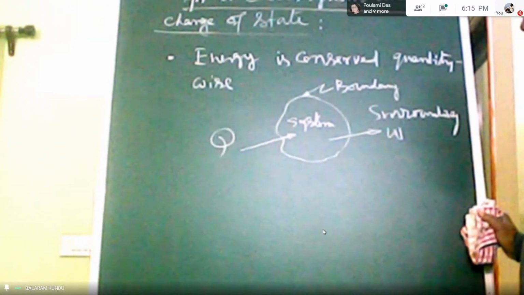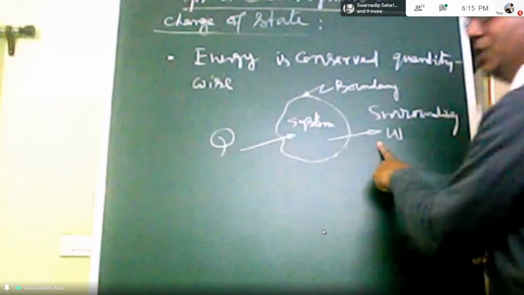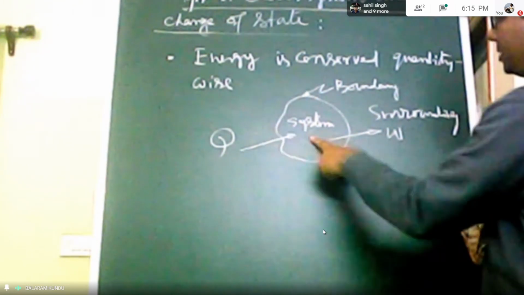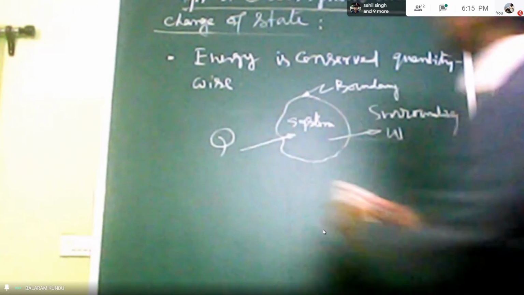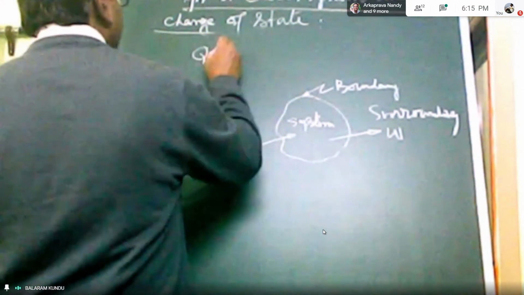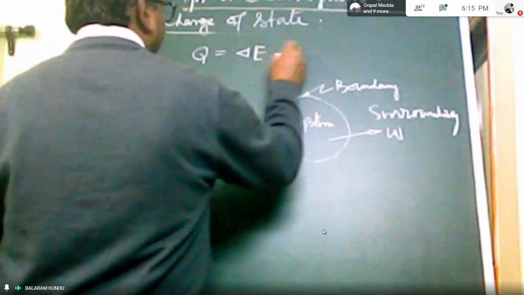So W is work produced by the system and Q is heat added to the system. Mathematically we can write Q equal to delta E plus W.